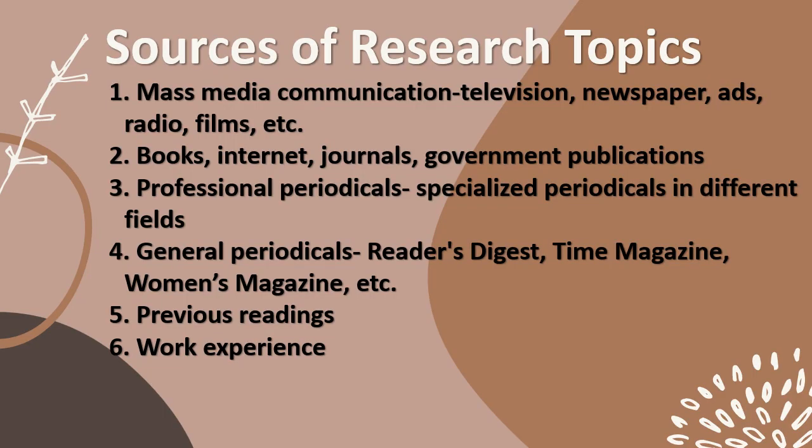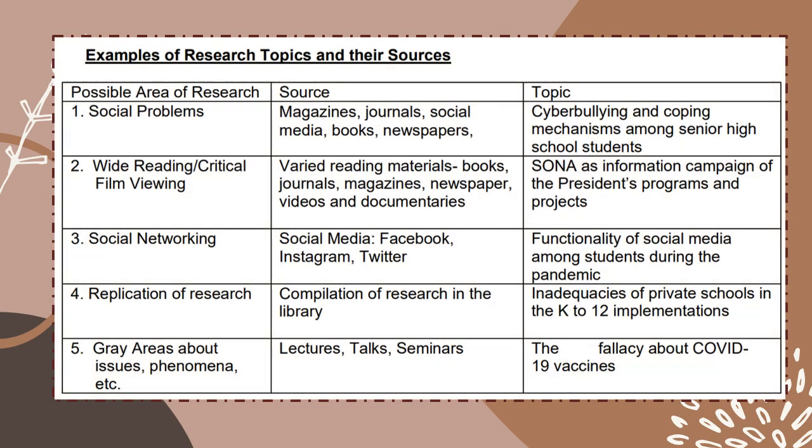Sources of research topics. So again, if you find it hard to think of a research topic by yourself, you may use the following sources. Examples. So look at the first column, possible area of research. We have 1 to 5 sources, and then possible topics. So you may use social problems in our society.